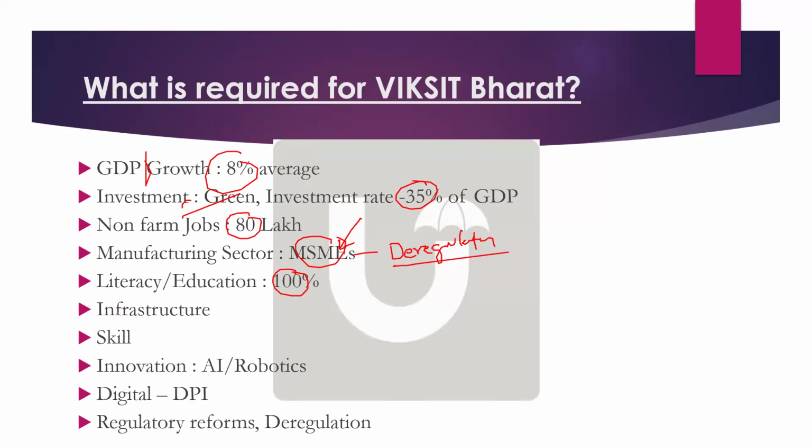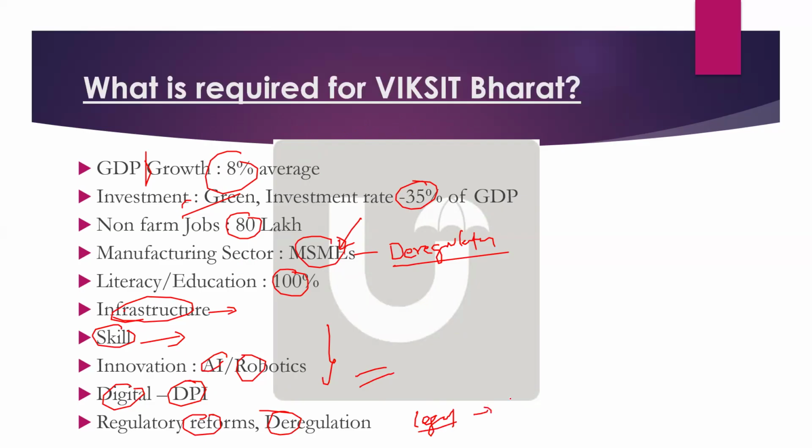Next, infrastructure. Yes, you can write Gati Shakti and National Rail Plan. All these things you can write. Skill already we have. Skill India Mission. So different innovation already. AI, robotics focus should be there. Digital, focus on digital public infrastructure. Then regulatory reforms or deregulation as well. And one legal aspect also you can write regarding reducing corruption and judicial reforms. That is generally mentioned in the exam. Judicial reforms are required and reducing corruption as well. Corruption also you can mention for Viksit Bharat.